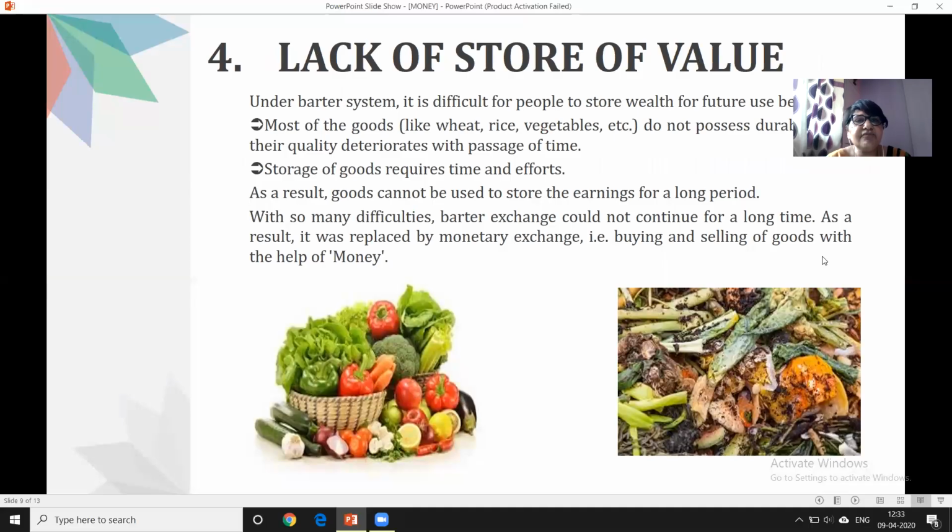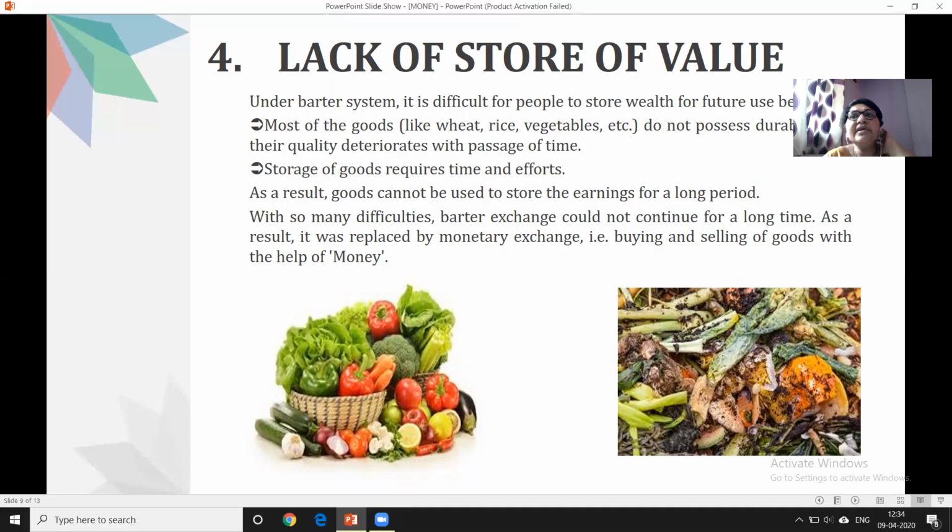Lack of store of value. What does it mean? Under the barter system, it is very difficult for people to store wealth for the future, or they cannot use it for the future. For example, most of the goods like wheat, rice, vegetables they possessed were perishable. Their quality deteriorates with the passage of time. It was not durable. They cannot store it for a longer period of time.